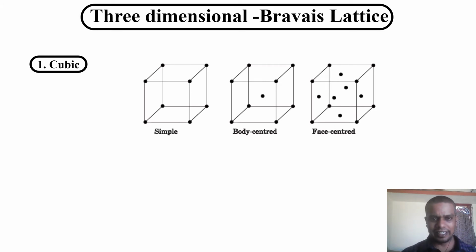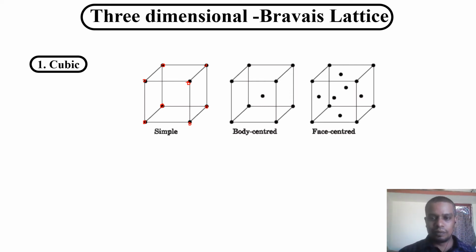Look at the first diagram. What do we mean by simple? Simple means it has only the corner lattice points. That means in a simple cubic lattice, the unit cell is a cubical structure, and only the corners have the lattice points. In the realistic case, only the corners have the atoms. That's why we call it simple. There are no extra atoms in this.